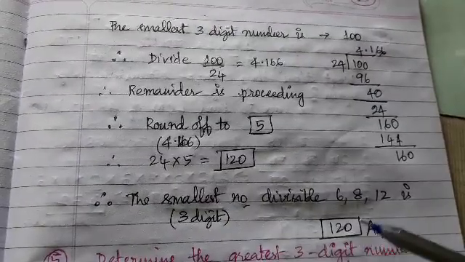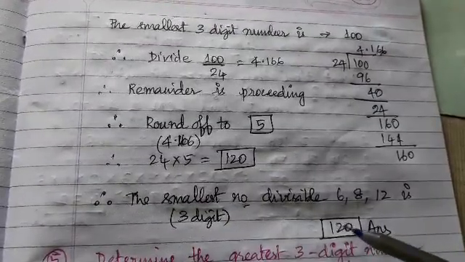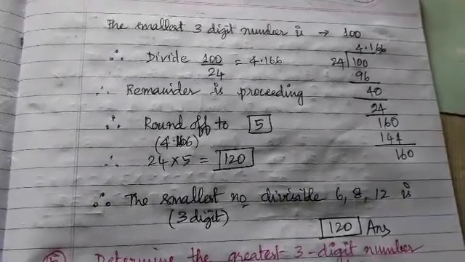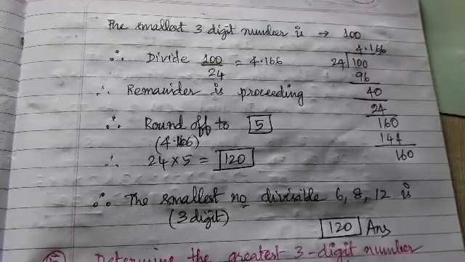120 is the smallest 3-digit number, as well as the first number which can be divided by 6, 8 and 12, all the three numbers. That is your fourth question.